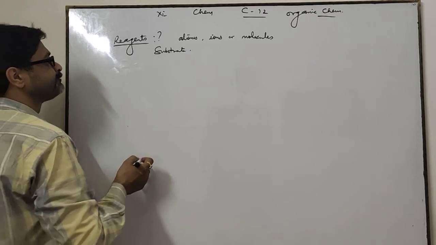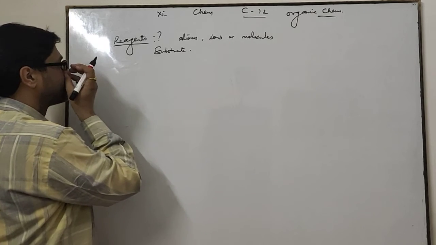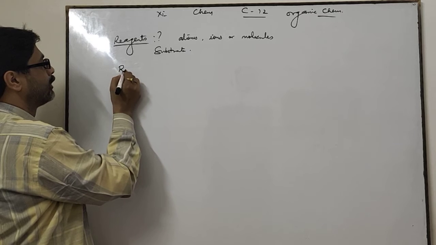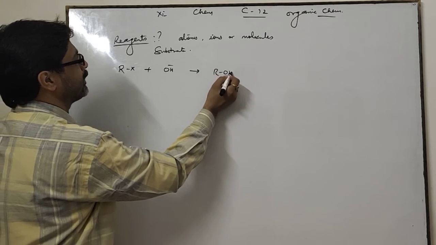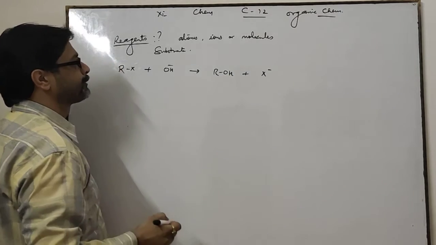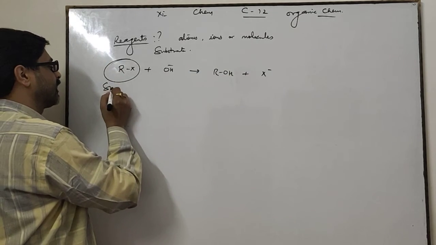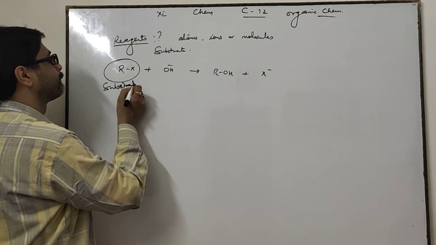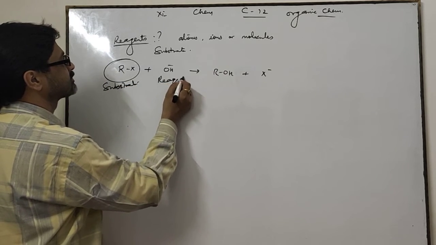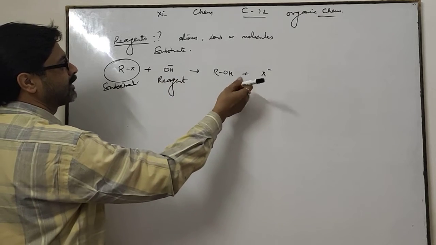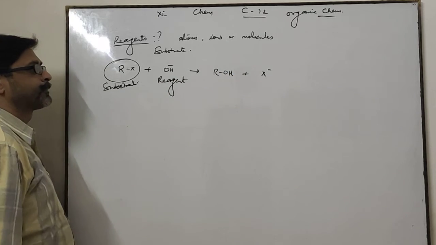See here, RX plus OH minus gives ROH plus X minus. This is the organic substrate on which this reagent attacks and forms ROH, and X minus is released.